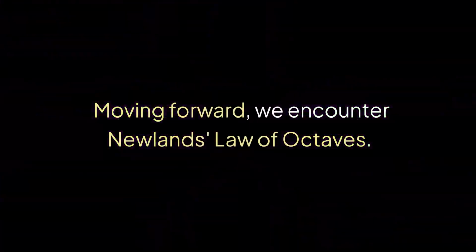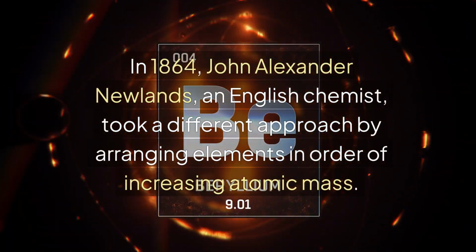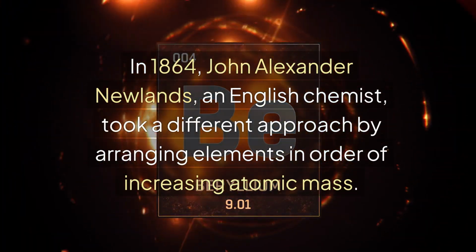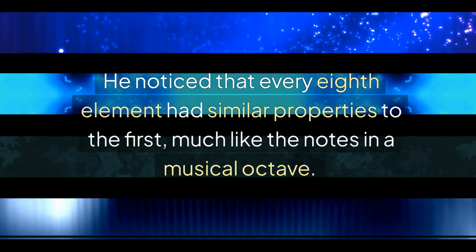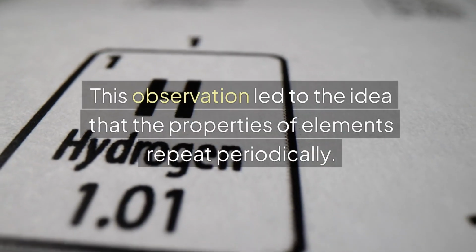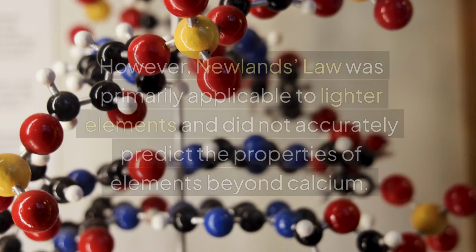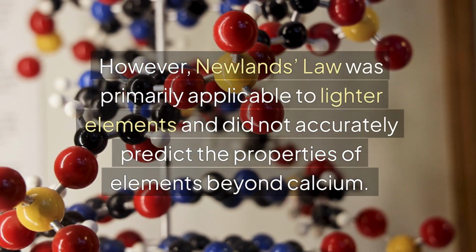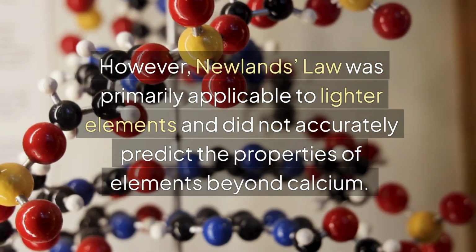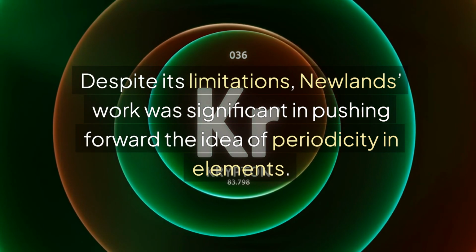Moving forward, we encounter Newland's law of octaves. In 1864, John Alexander Newlands, an English chemist, took a different approach by arranging elements in order of increasing atomic mass. He noticed that every 8th element had similar properties to the first, much like the notes in a musical octave. This observation led to the idea that the properties of elements repeat periodically. However, Newland's law was primarily applicable to lighter elements and did not accurately predict the properties of elements beyond calcium. Despite its limitations, Newland's work was significant in pushing forward the idea of periodicity in elements.